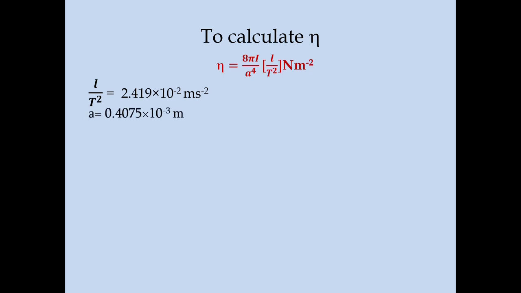Next, we will calculate eta. Eta is 8 pi I divided by a power 4 L by T square, that is the rigidity modulus of the material of the suspension wire. This is the mean L by T square, which we have found from the first table, and this is the radius of the wire, raised to the power 4. 10 power minus 3 to the power 4 will give you 10 power minus 12, and 0.4075 is raised to the power 4 here.